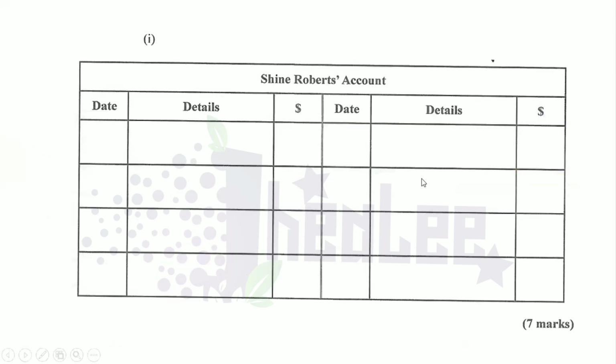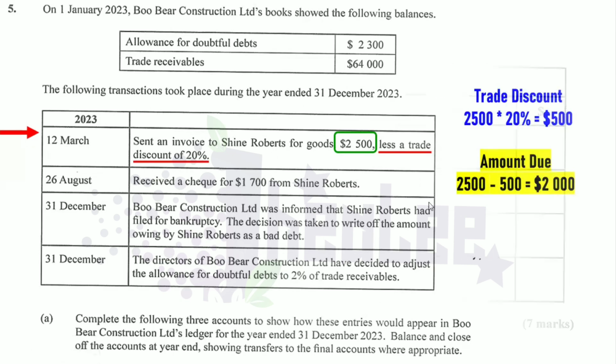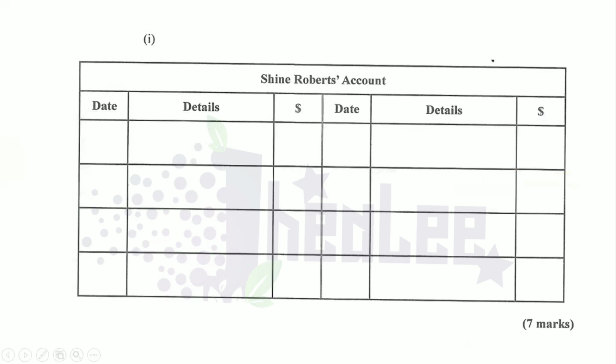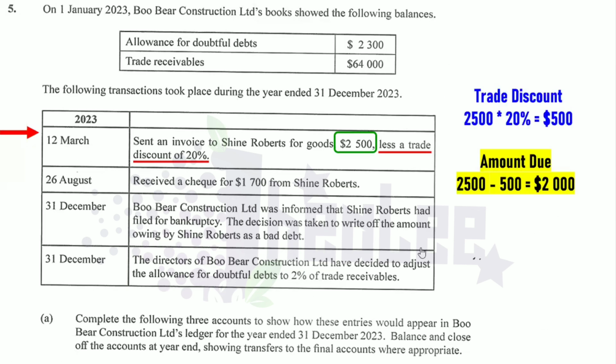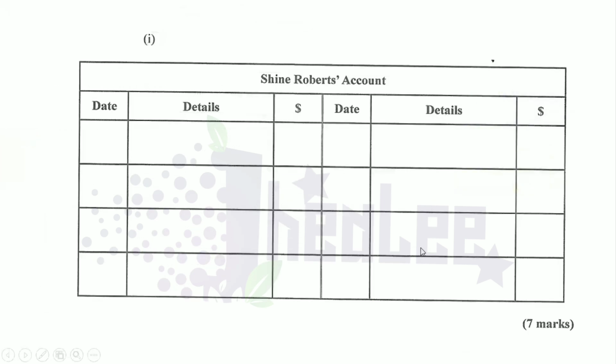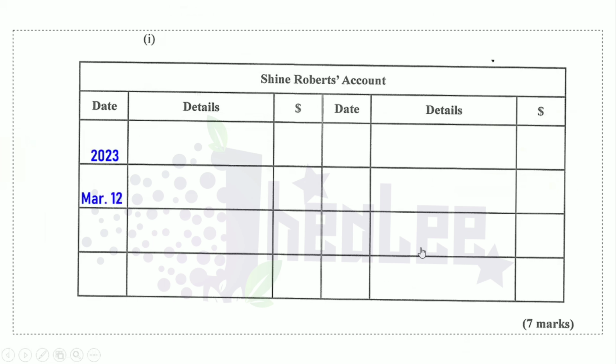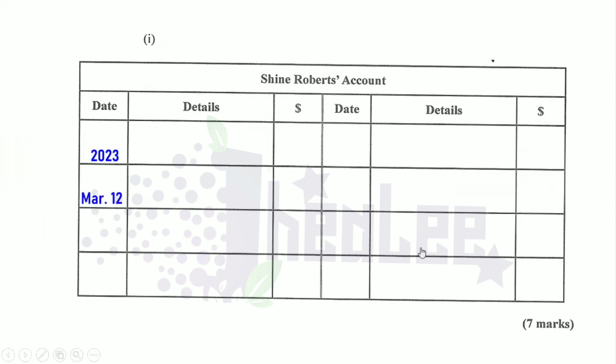So let's record that in the account for Shine Roberts. And remember, in this case, the account should be debited. Let us make the entry in Shine Roberts' account. And remember, we need to debit Shine Roberts account with that credit sales. So it is our date 2023, that's March 12, and the details is the other account affected. We're in Shine Roberts account. The other account affected is sales. Remember, we're doing double entry, and the amount that is due is $2,000.